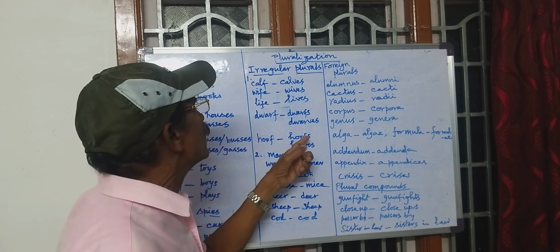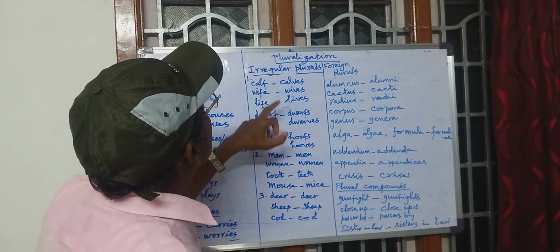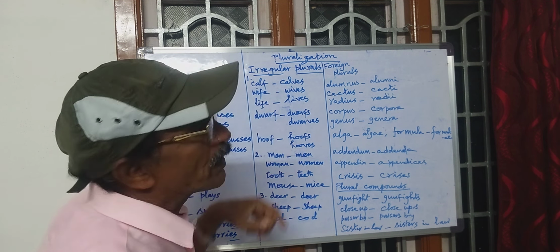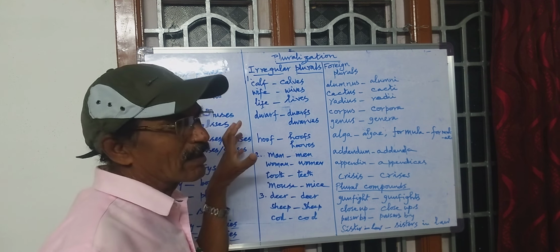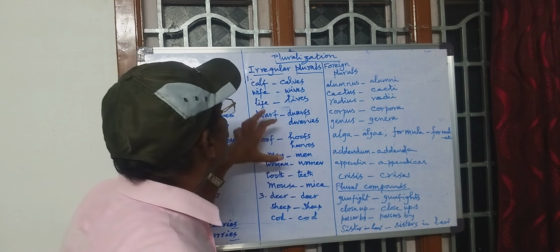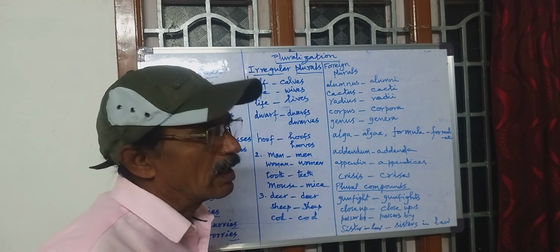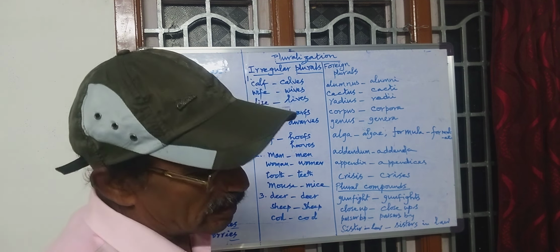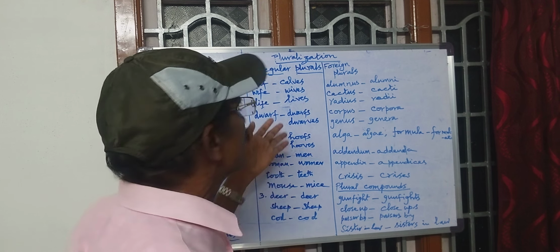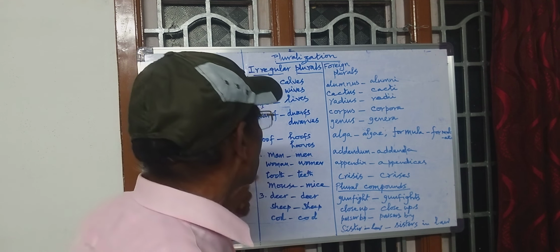Hoof, hoofs or hooves. Here we don't have alternative spelling, but in these words we have alternative spelling. These are not a closed set. It's an open one. We have to go through the dictionary and other reading materials to find out such words which get inflected like this.